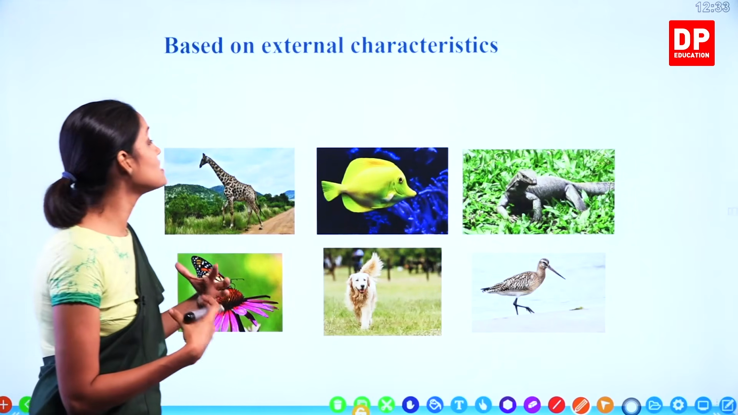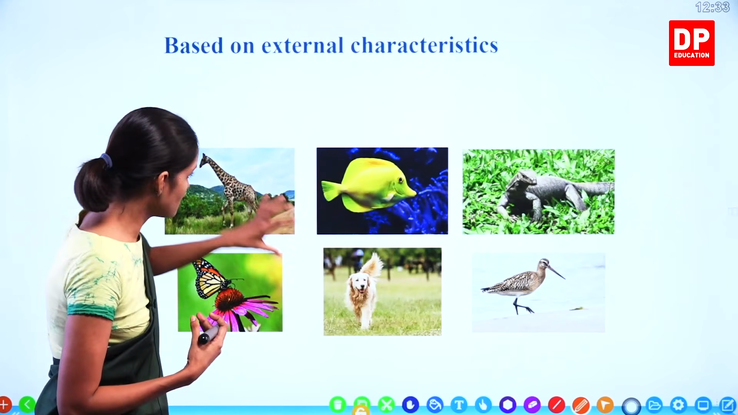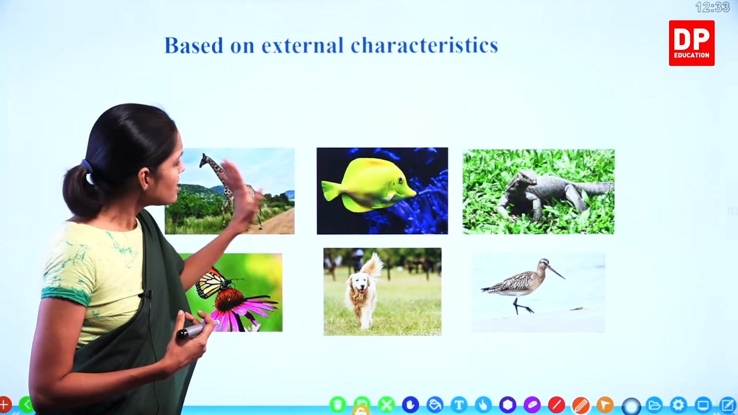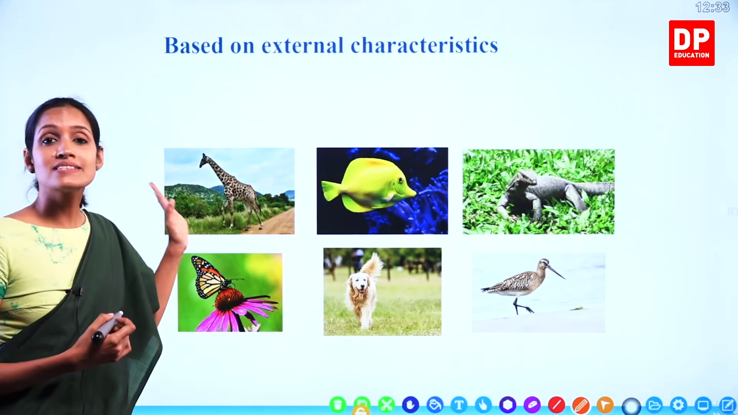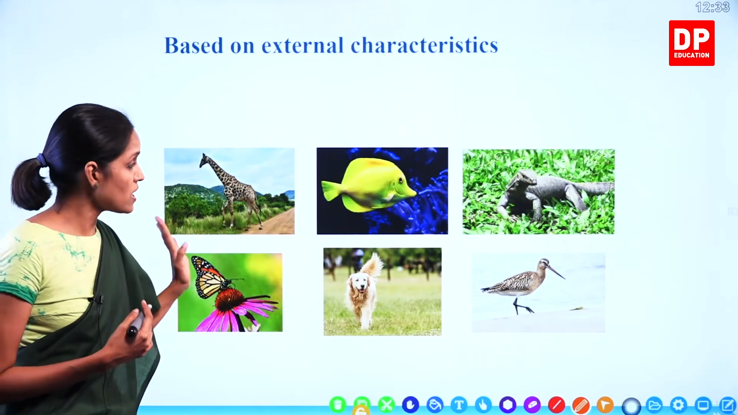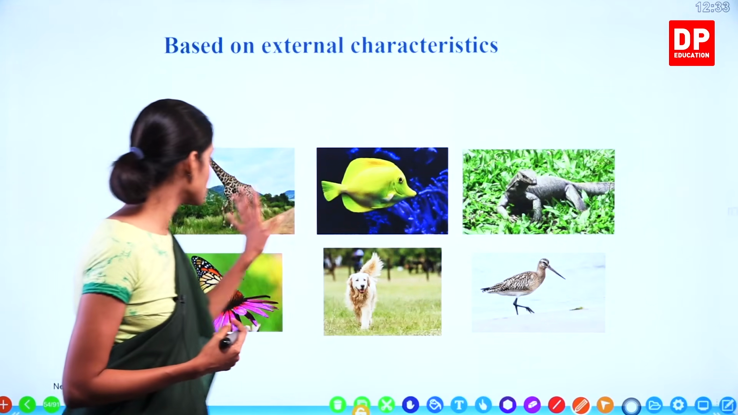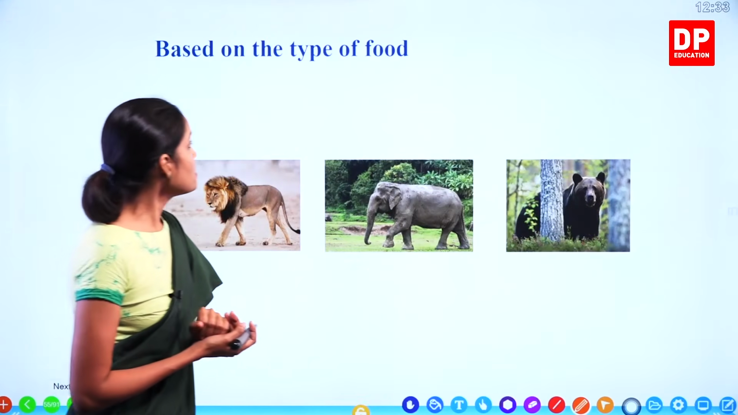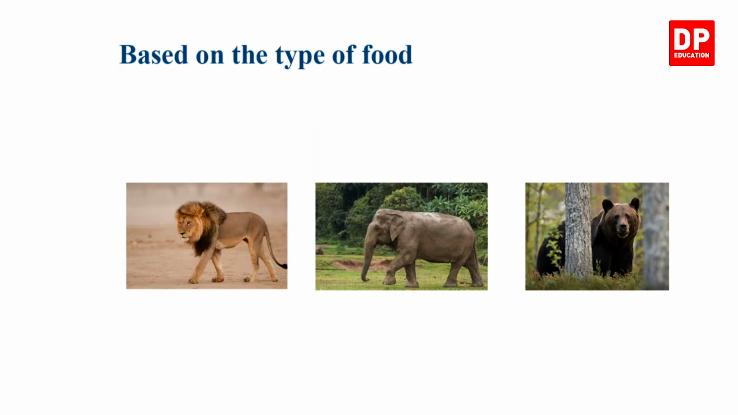So based on the external characteristics, look at the shape of the body. This one is long. This one has the special streamline shape. Likewise, when you look at these animals, based on the external characteristics, there are so many other differences. This one has 2 legs, this one has 4 legs. Understand, children? And then we are moving to the other one, based on the type of food.